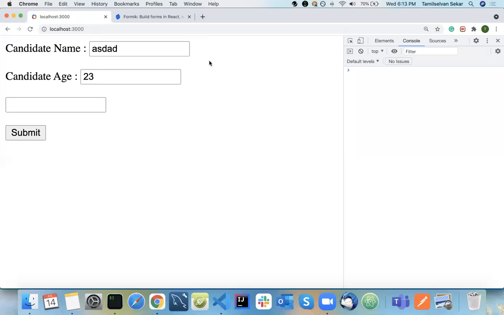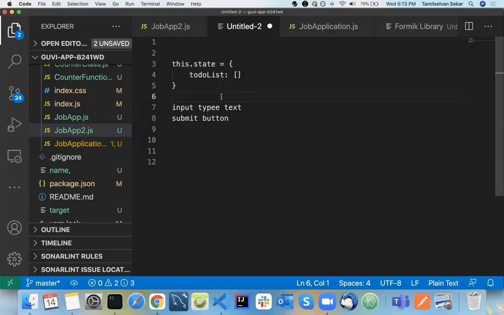Just go to the website and surf Google. It will show you some JavaScript validations. So everything is JavaScript, nothing with respect to React. So this is the task for you.